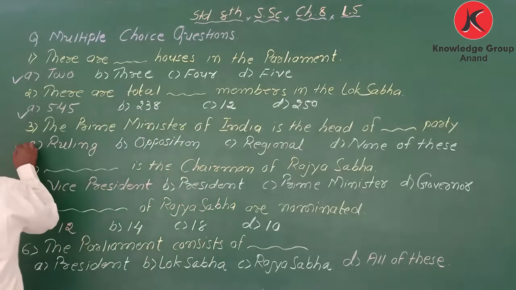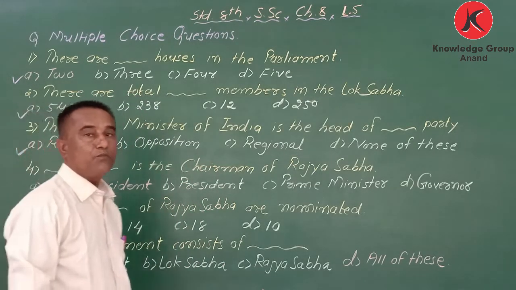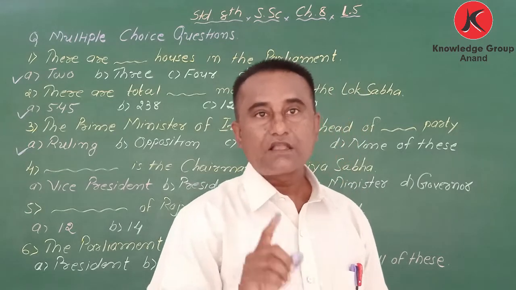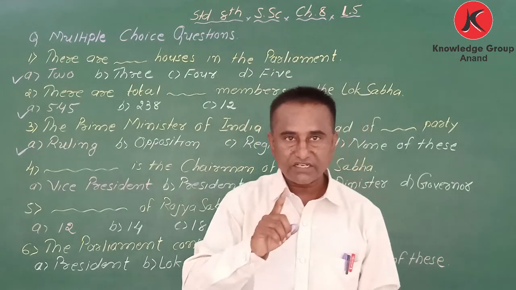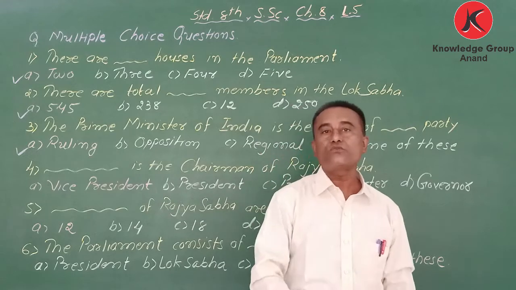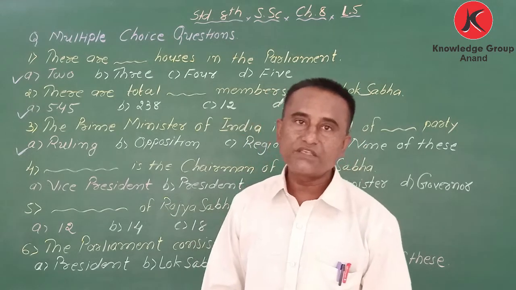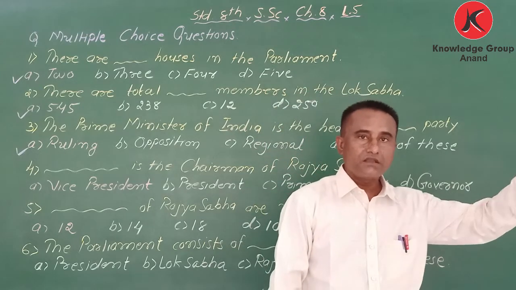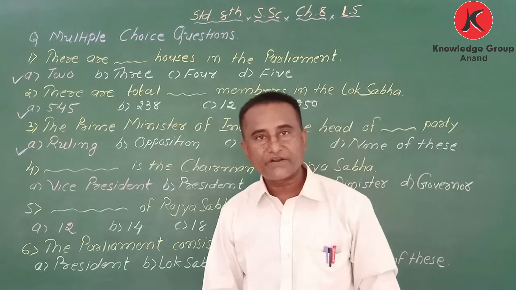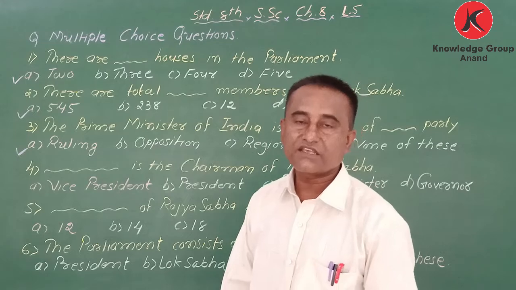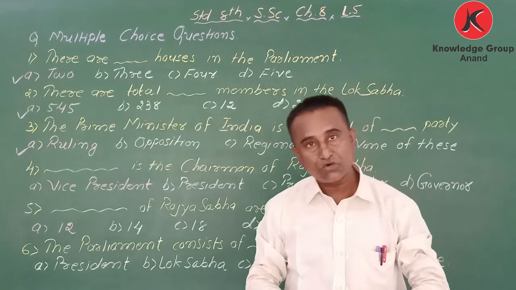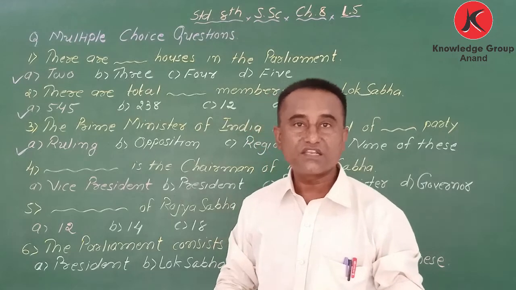My dear students, those who get 273 seats, either 273 or more than 273, have the majority, and the Prime Minister can be chosen from that party. In last year's election, the Bharatiya Janata Party got the majority, more than 273 seats.